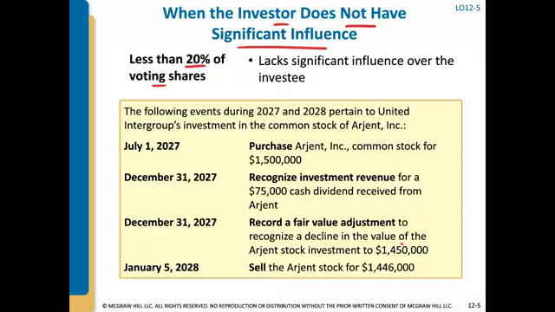The following events during 2027 and 2028 pertain to United Intergroup's investment in the common stock of Argent. So we know it's an equity investment. On July 1, they purchased common stock for $1.5 million. On December 31, they recognized investment revenue for the $75,000 cash dividend received from Argent. On the same day, they record a fair value adjustment to recognize a decline in the value of their stock investment. And on January 5th of the following year, they sell the stock for 1.446.